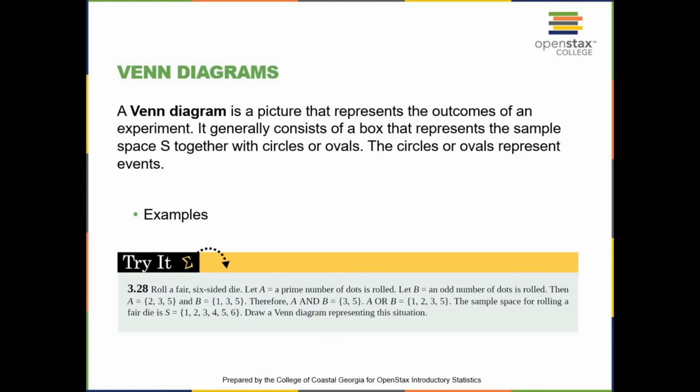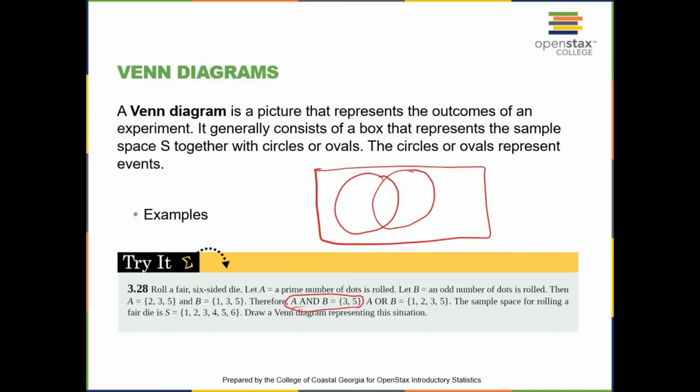So to represent this situation, we're going to draw a box. In that box, we have event A. And since A and B have 3 and 5, we know that the events are not independent. 3 and 5 are the common numbers between them. We have the numbers 2, 3, and 5 in A. So we have 3 and 5 in A. This is A. We're missing 2 here. This is B. We have 3 and 5, and we're missing 1 from here.